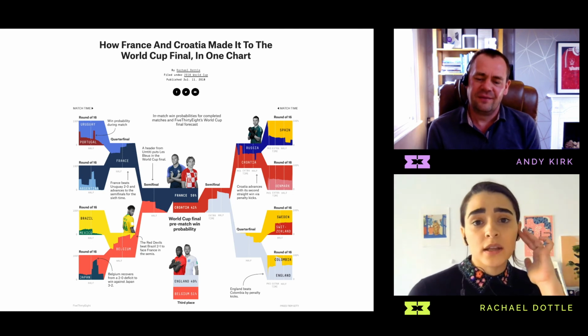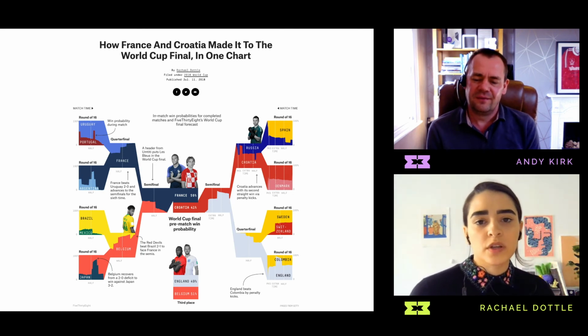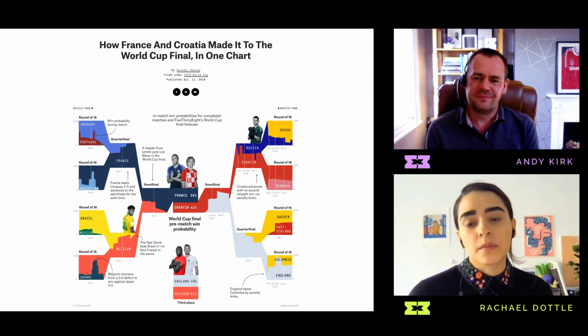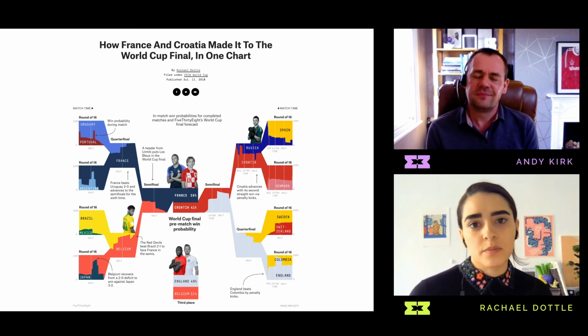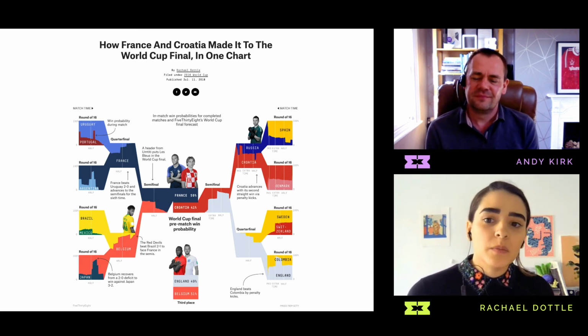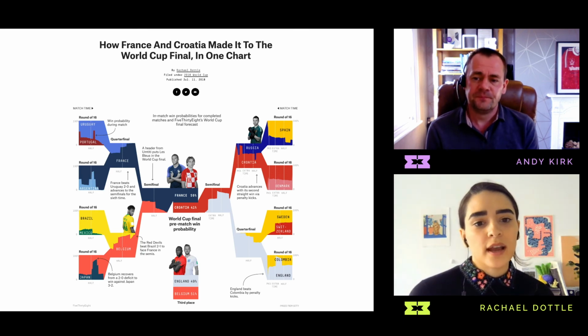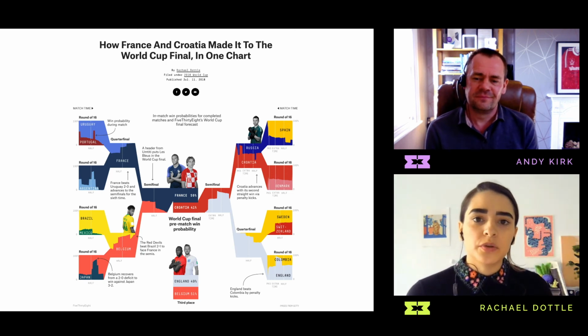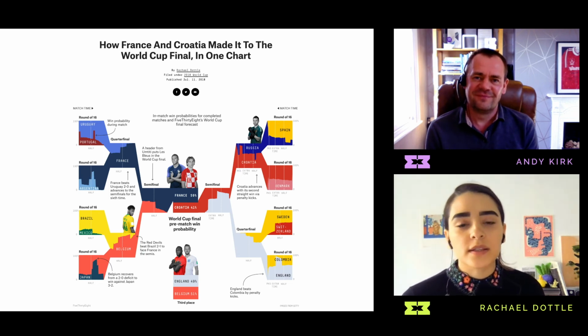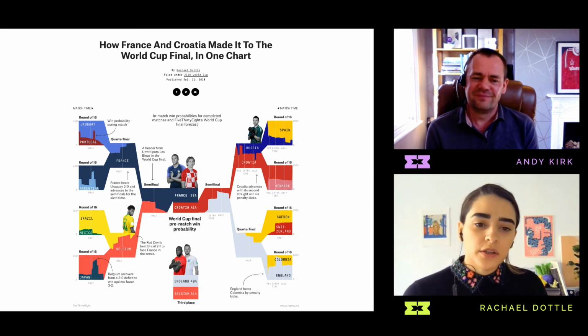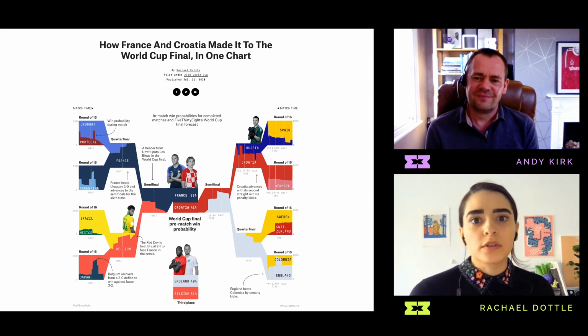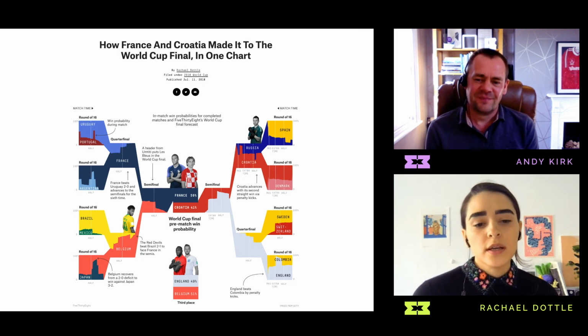For example, the 538 bracket in the predictions page for the World Cup doesn't exist in mobile. We just didn't create a mobile version. So if you go to the mobile page at that time, you wouldn't see the bracket, you would just see the table. That decision is made because it's a horizontal experience. Yeah. And I thought of rotating this, but then the issue is you only see one section first, and then you have to scroll down to get the rest. The other side of the bracket is equally as important, but you don't get that experience if you're scrolling vertically. So I would say the mobile decision was last minute.